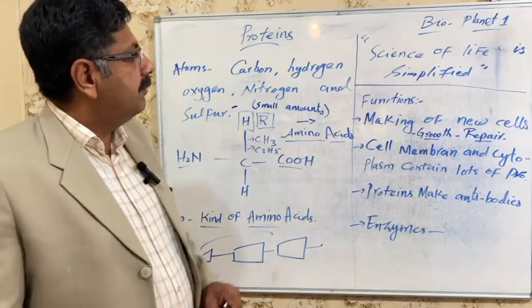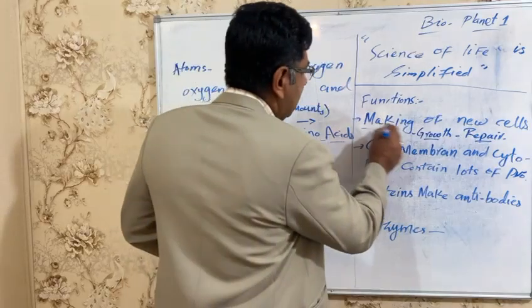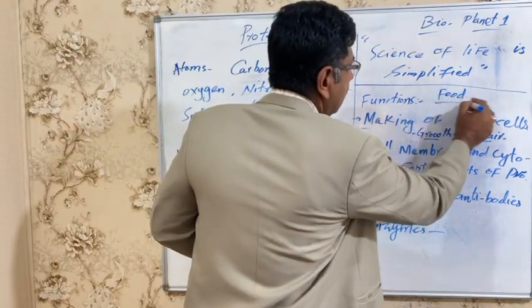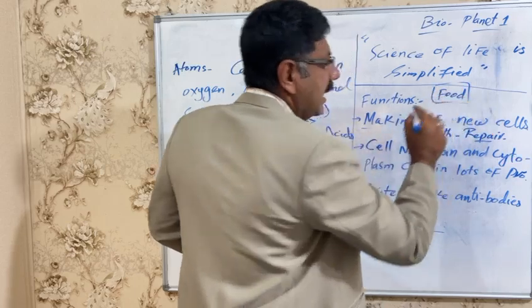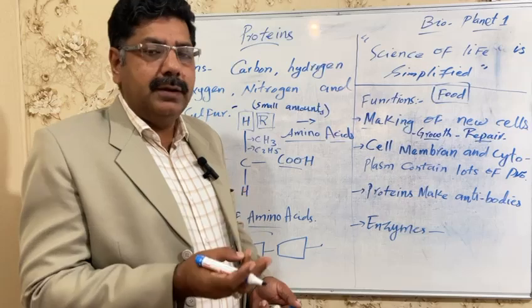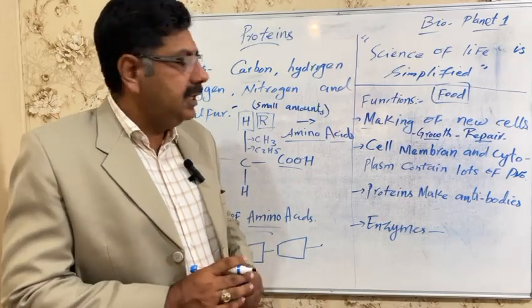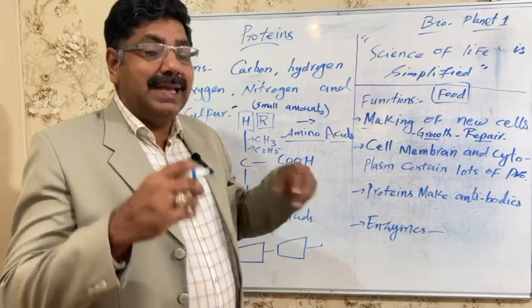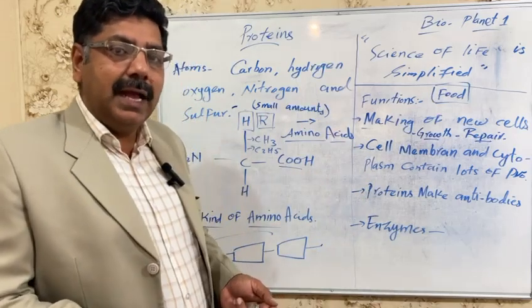Number one, the function of protein is, as we say, we can use it as food, but other than food, it has more uses. Carbohydrates and lipids provide energy, but proteins are more essential than carbohydrates and lipids.